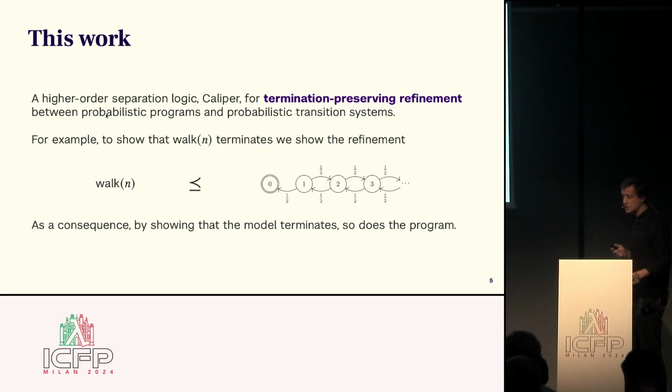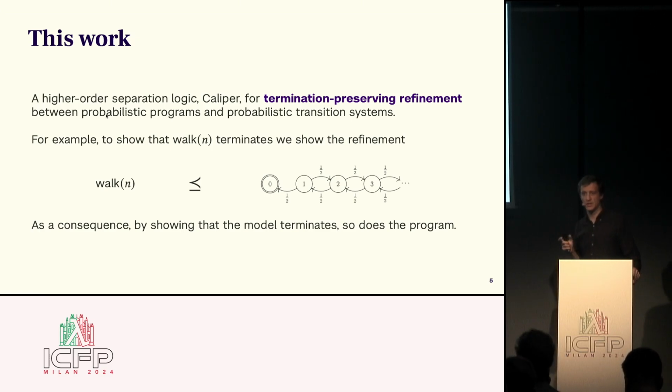for showing termination-preserving refinements between higher-order probabilistic programs and an arbitrary probabilistic transition system. So for this example from before, what we want to show is that the program, walk, given some input, refines that probabilistic transition system that I showed you before. As a consequence, by showing that separately using math or probabilistic model checkers or whatever we want to do, we can analyze the model, show that it almost surely terminates, and since the refinement relation preserves termination, the program necessarily also almost surely terminates.